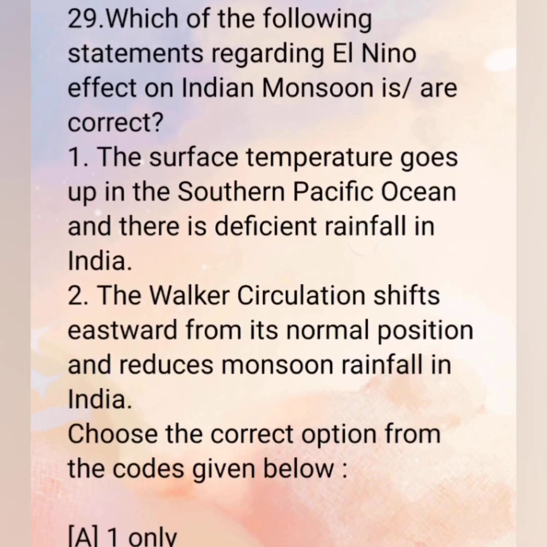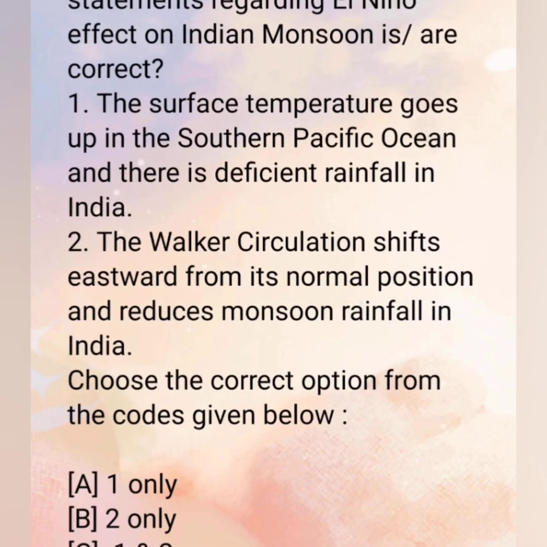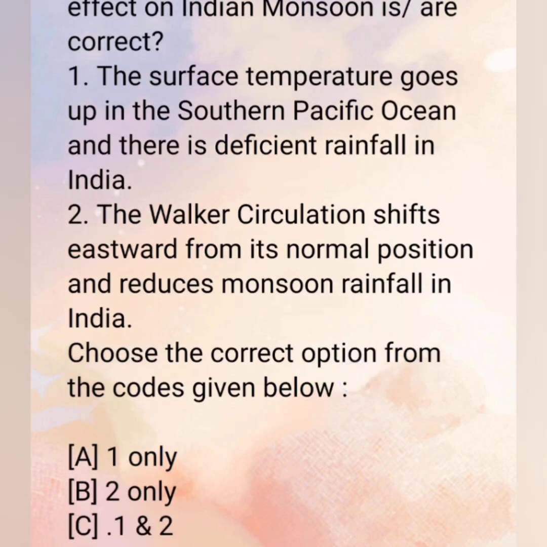29th. Which of the following statements regarding El Nino effect on Indian monsoon is or are correct? First, the surface temperature goes up in the southern Pacific Ocean and there is decent rainfall in India. Second, the Walker circulation shifts eastward from its normal position and reduces monsoon rainfall in India.